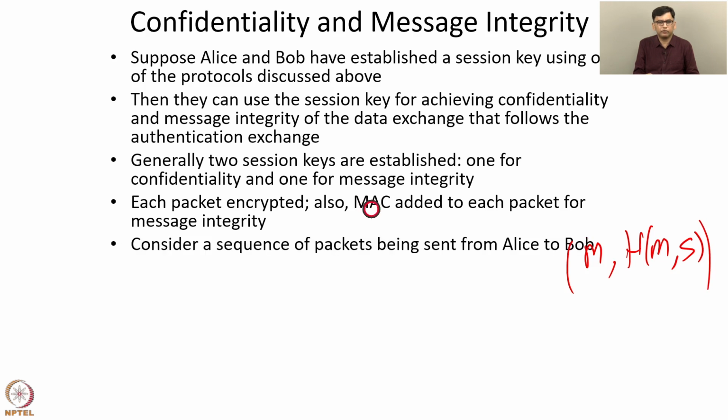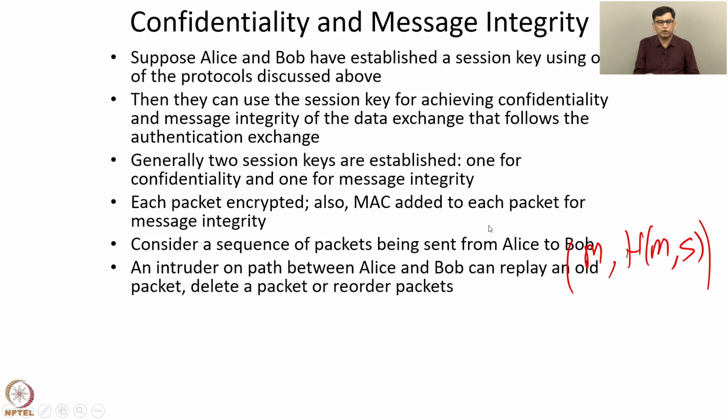Now consider a sequence of packets being sent from Alice to Bob. So every packet is protected with a MAC. So if an intruder tries to create a new packet and send it to Bob, then Bob will reject the packet because the MAC check will fail.